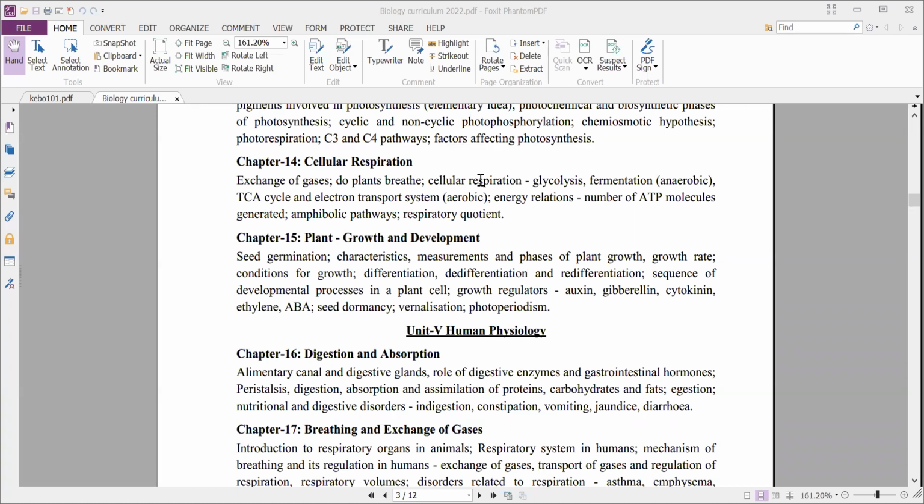Here we'll study a little bit in detail how the discovery of all these took place, who discovered them, what the basic chemical substance present in each is, what their physiological roles are, and how farmers can use them. And we'll discuss seed dormancy, vernalization, and photoperiodism. These are some of the concepts that we'll study under plant growth and development. Okay, unit 5 we'll discuss in tomorrow's class.